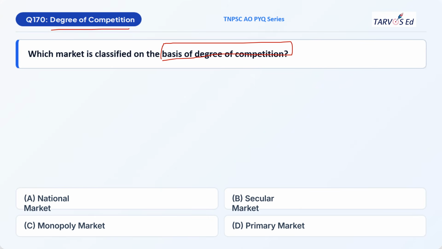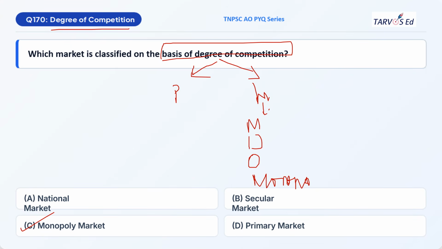So I'm telling this in every video. Please make sure you study the types of credit and types of market. You can expect at least 2 questions from each of these topics. The correct option will be option C, monopoly market. Under degree of competition, it is of 2 types: perfect market, imperfect market. Under imperfect market, it is of monopoly, duopoly, oligopoly, and monopolistic competition. These are the 4 types of imperfect markets under the degree of competition.